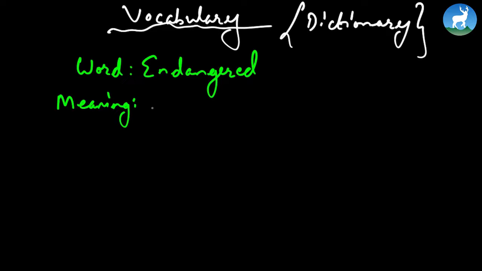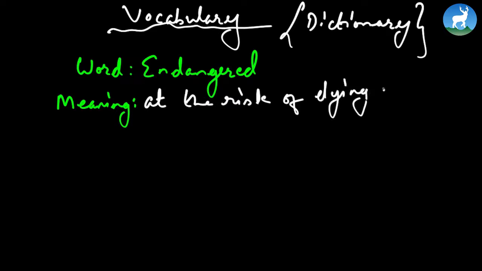And the book says, at the risk of dying out completely. When a species dies out completely, this is what we call extinct. So there's a big difference between endangered and extinct. Endangered, in a way, is an earlier phase of extinction. Endangered means that the number of a species is so low that it might become extinct.